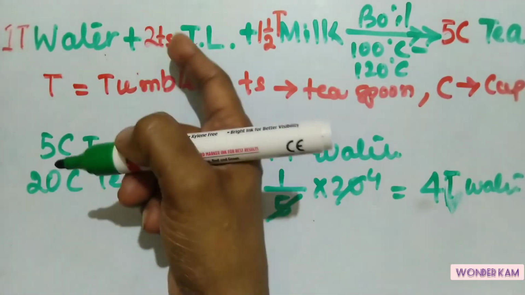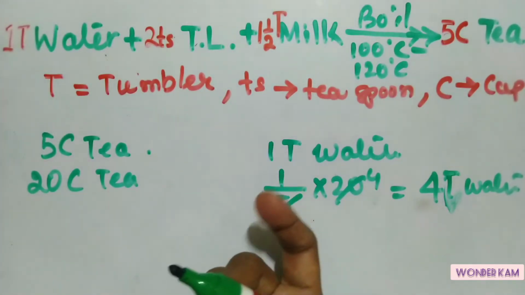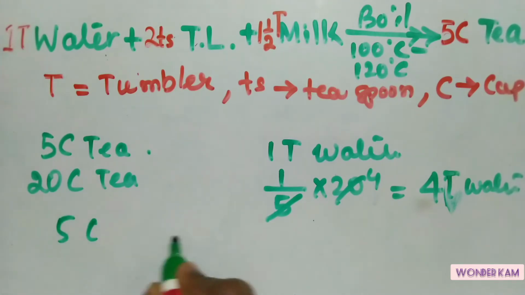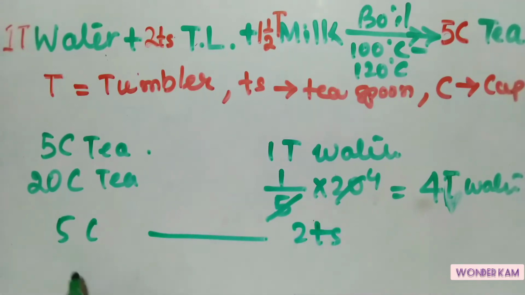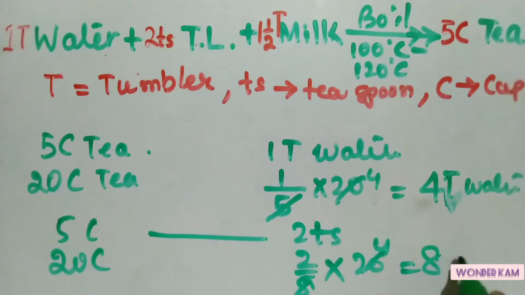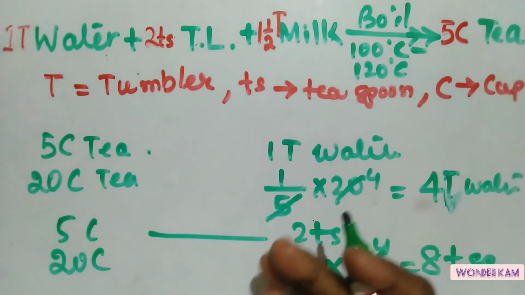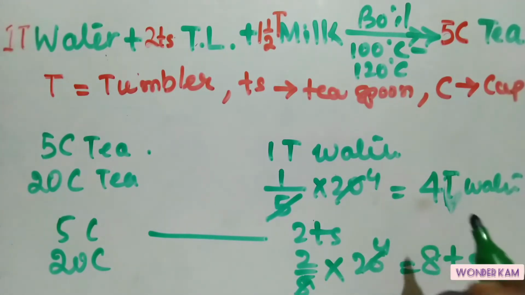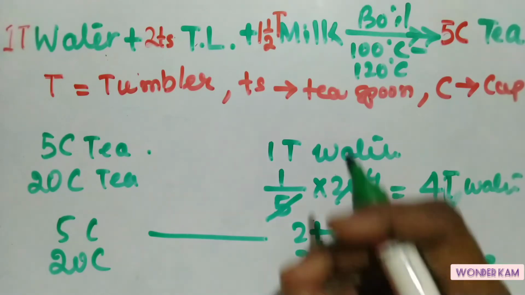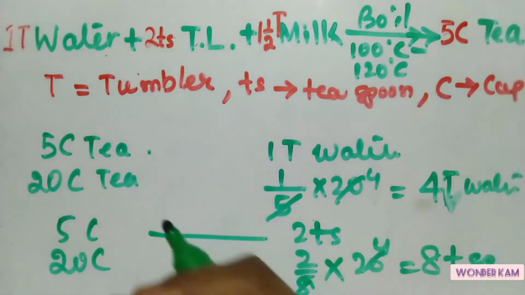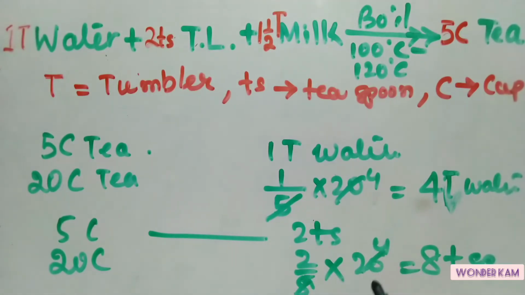So how much amount of tea leaves we need? Similarly, we can find this out by using the unitary method. For 5 cups, we need 2 teaspoons, isn't it? For 20 cups, 2 by 5 into 20, so 8 teaspoons of tea leaves we need. Similarly, we can find it for milk also. So this is the simple stoichiometry which is applied to all these recipes. If you know the proportions of a basic preparation of that recipe, then as per this proportion we can also make different measurements.